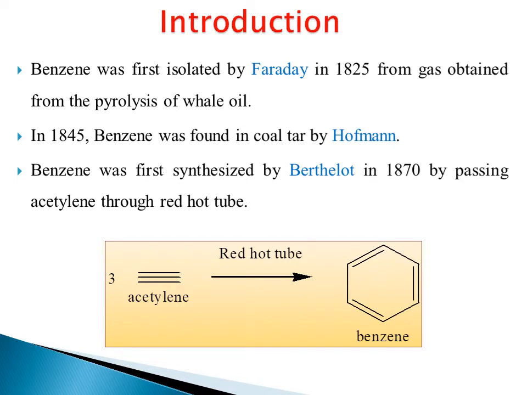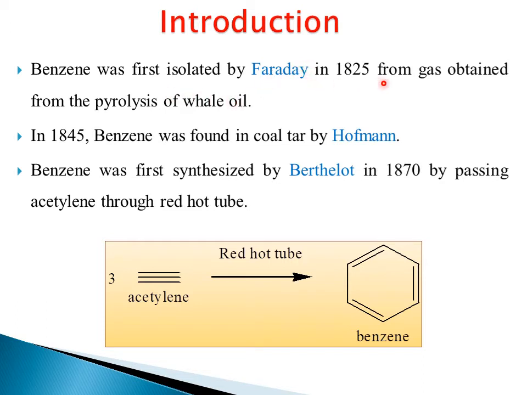So coming to the introduction, I will focus on the history first, followed by the structure of benzene in this video. So what is the history of benzene? Benzene was first isolated by a scientist known as Faraday. In the year 1825, Faraday isolated benzene by pyrolysis of whale oil. That is the first discovery and isolation of benzene.